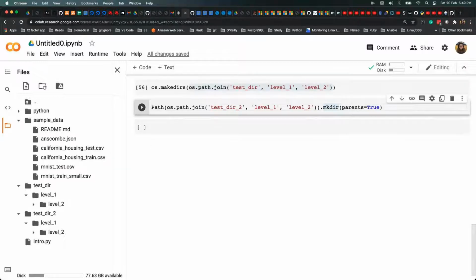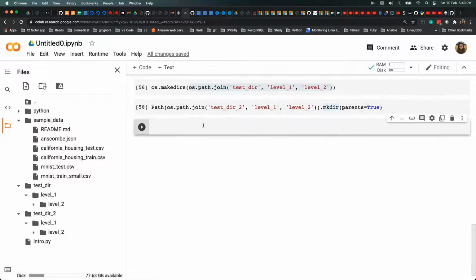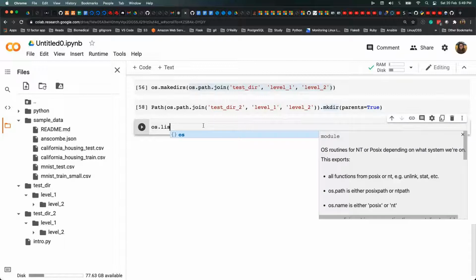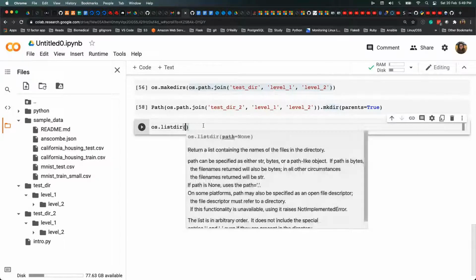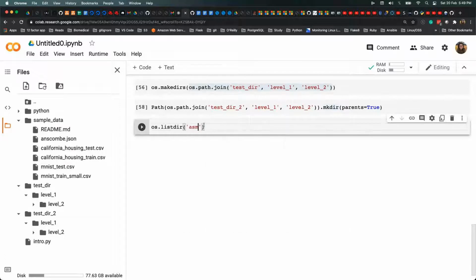Okay, and another example I'm talking about: if you want to show the directory content, in os how you usually do it is you say os dot, I guess it's listdir, yeah, it's listdir, and then you give the folder name of which you want to see the content, right?